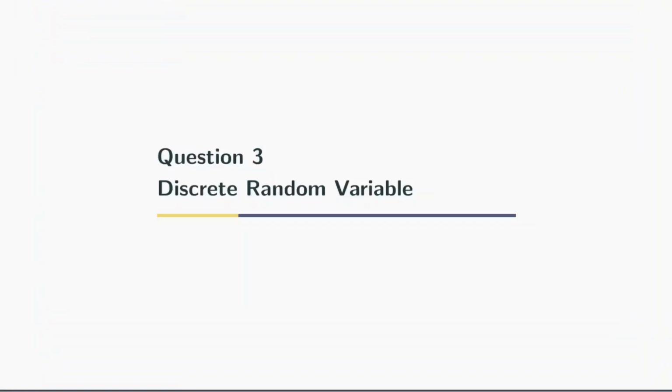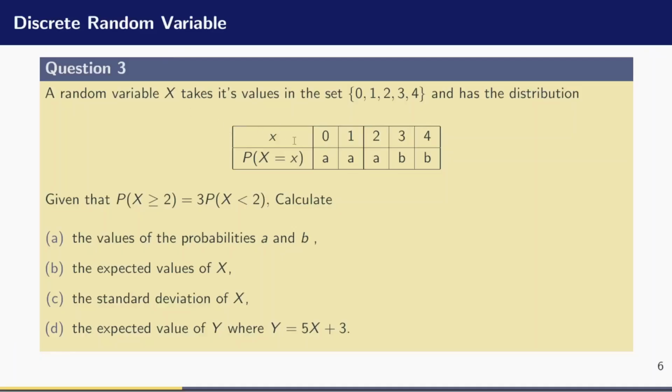So in this question, we have been given this table and we have been told that x, the random variable, takes values from 0 to 4, and these are their corresponding values for their probabilities. And we have been given one key information here, that the probability that x is greater or equal to 2 is 3 times of the probability that x is strictly less than 2. So this is a very important information that if you don't understand, you will not be able to solve this question for the values of A and B.